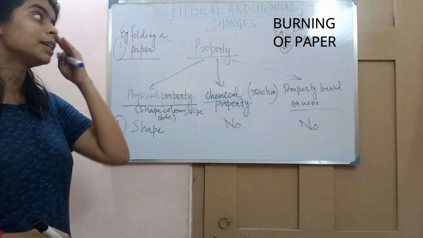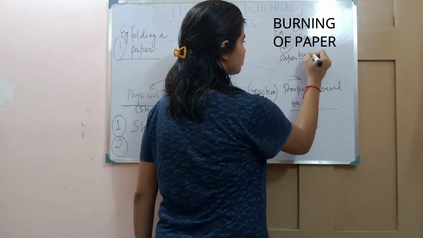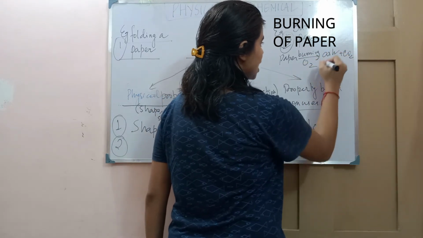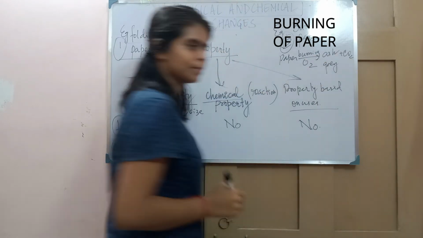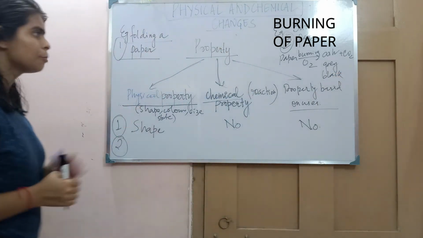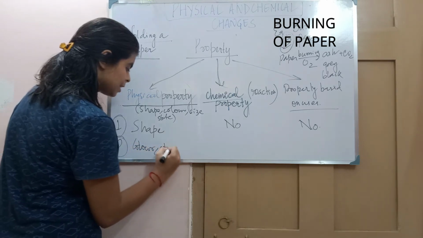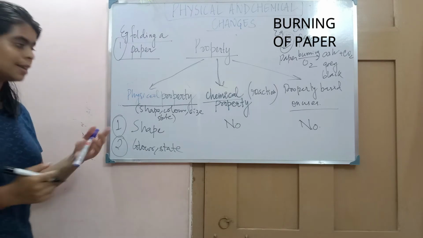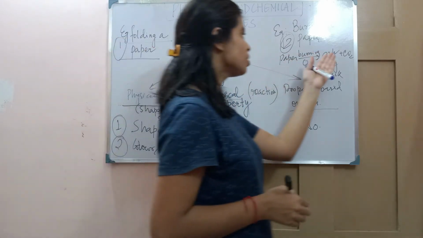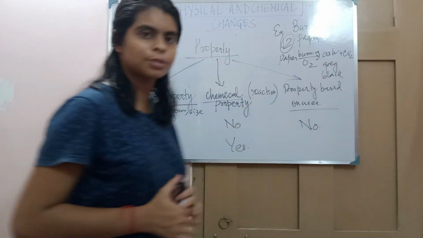Now tell me about the burning of paper. Once the paper is burned, suppose you are burning a paper in presence of oxygen, it gives us what? Ash plus carbon dioxide. The color of the ash is grey, or we can say black. Now tell me, is the physical property changed? Yes, the color is changed, and as well as the state is changed. Is the chemical property changed? Yes, the chemical property is also changed, because you see that paper has been burnt and gives us what? Ash and carbon dioxide. These are two different substances.